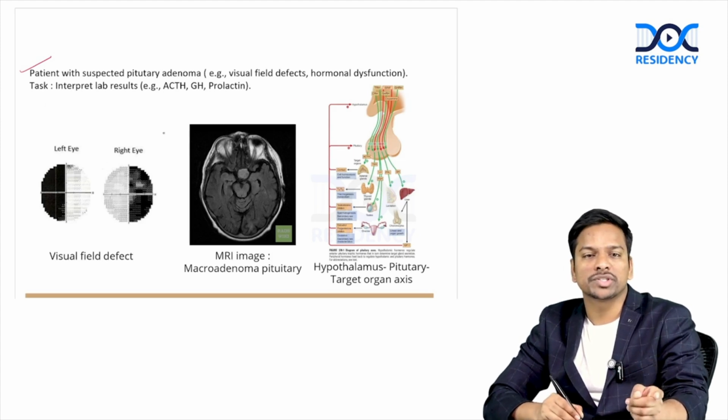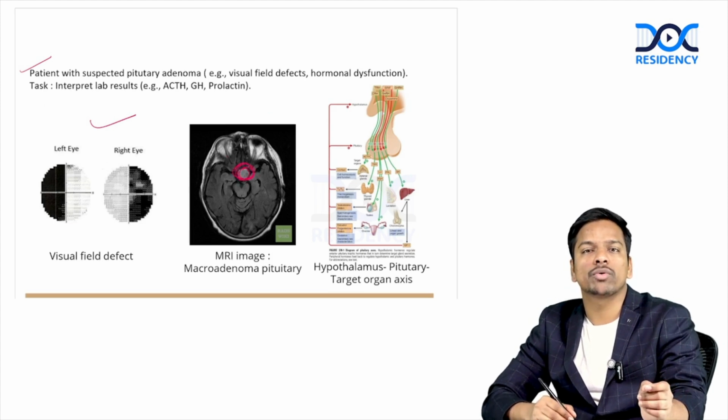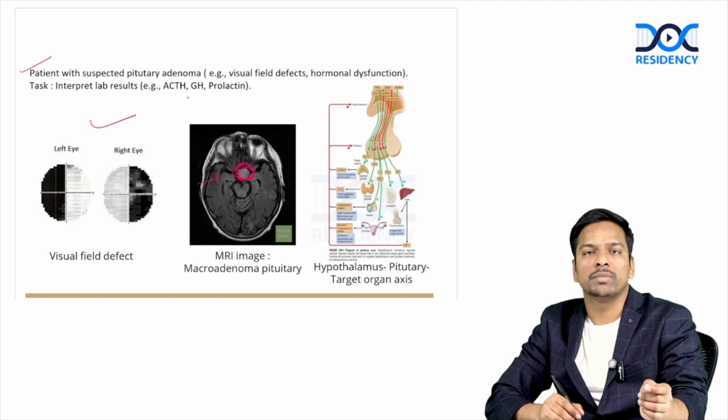Now let's see this patient who actually presented with a visual field defect. We did the MRI for that, and you can see there is a microadenoma in the pituitary, and typically a macroadenoma causes the reduction in the secretion of the pituitary gland. All right, so your ACTH, GH, prolactin will be reduced in this patient. So that's about hypopituitarism.